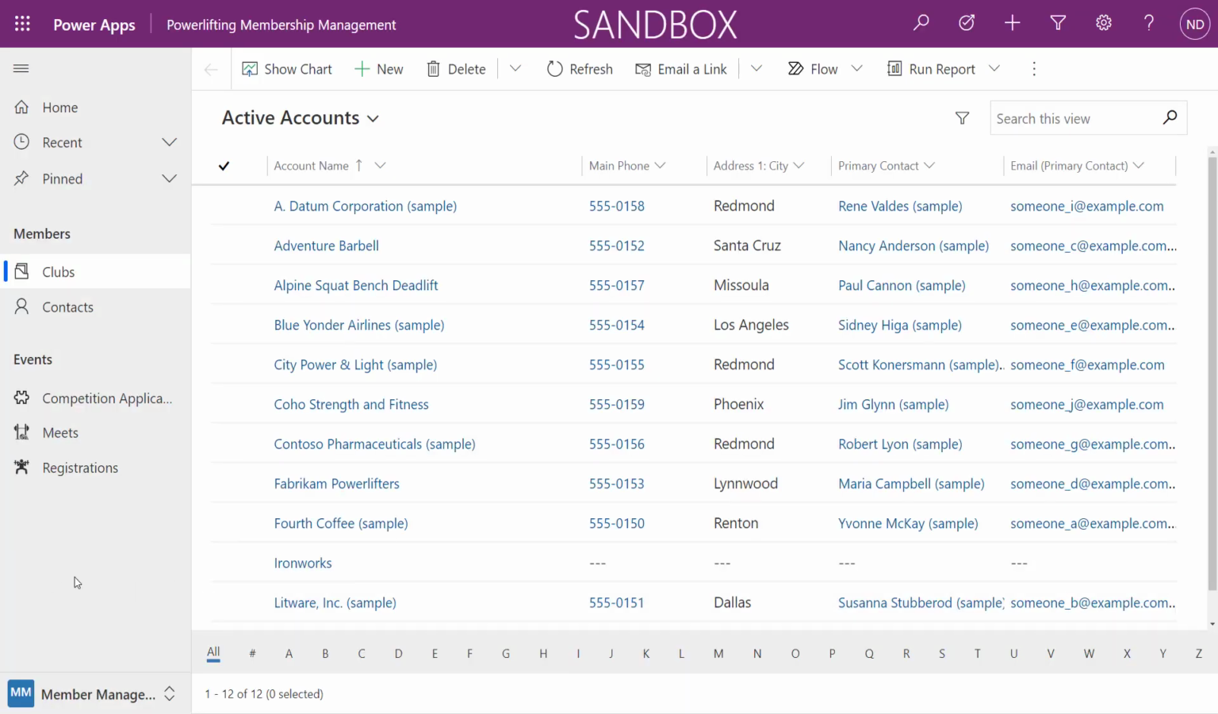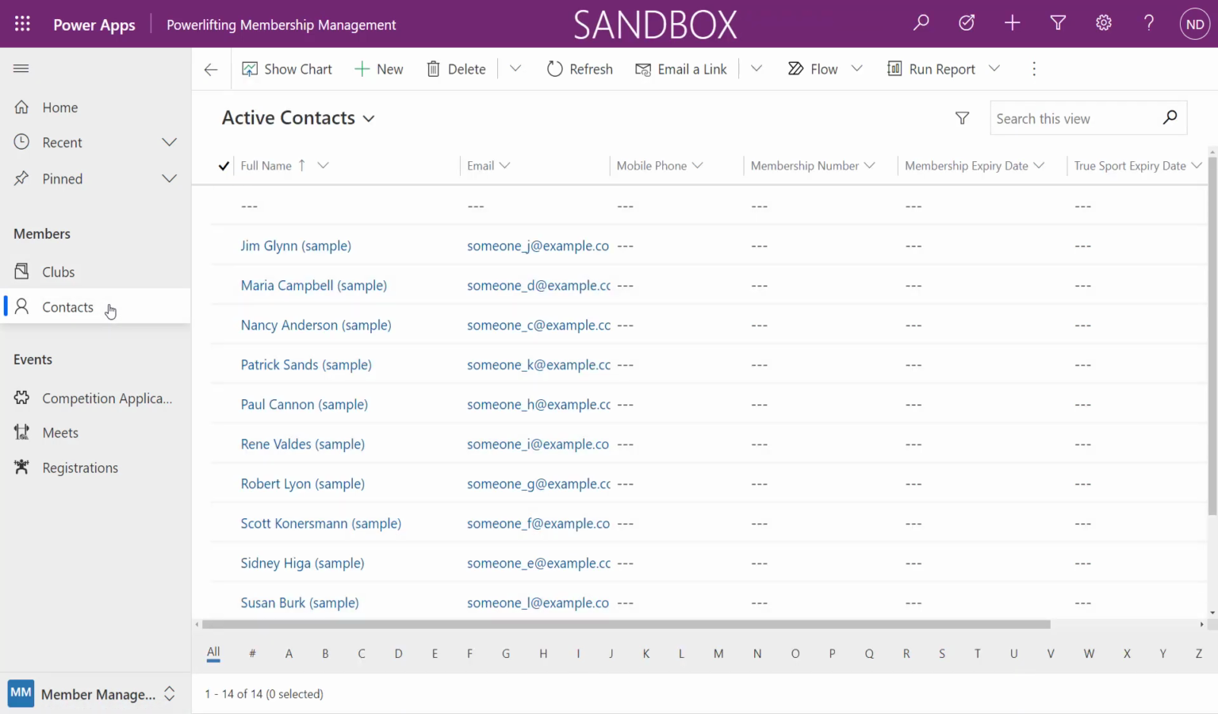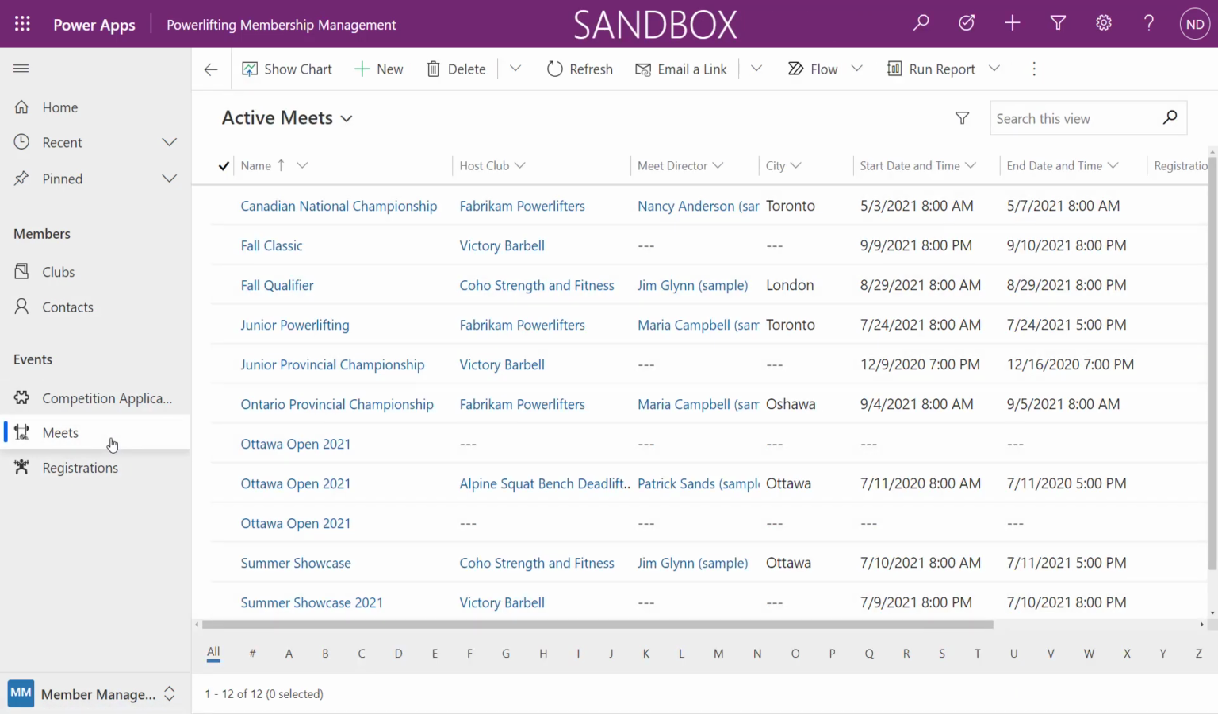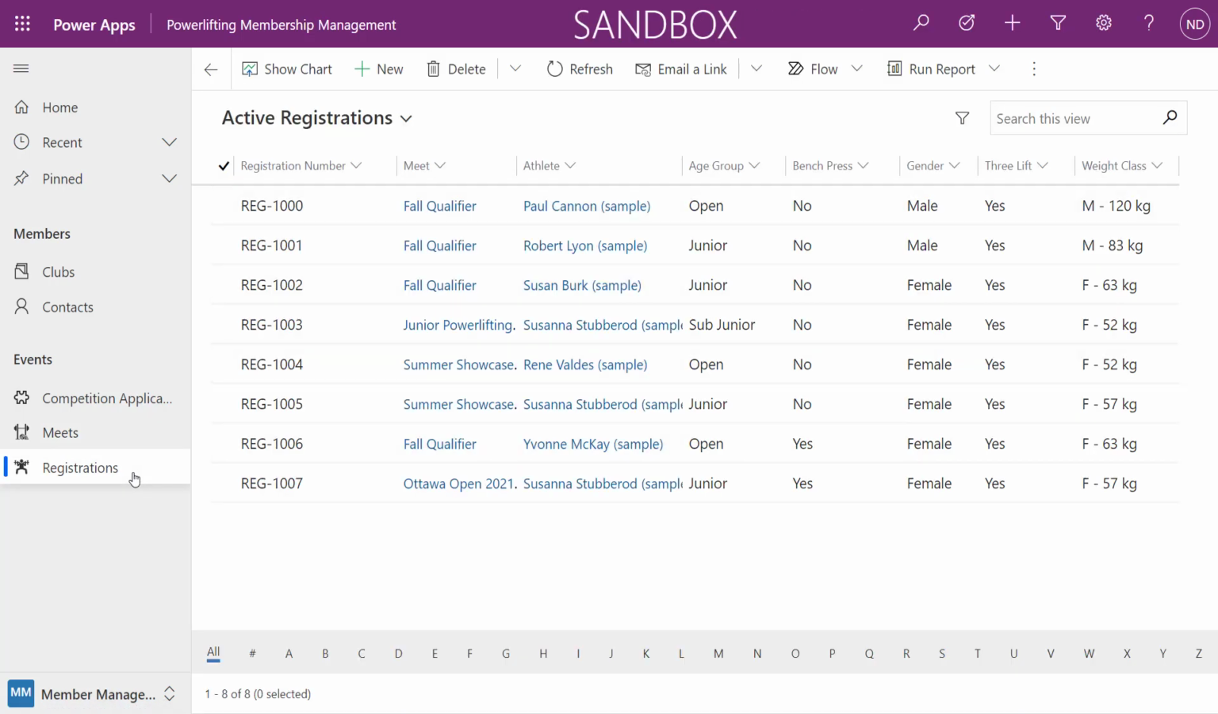So I'm in my powerlifting management app, and I have a couple of things here. I have my membership section, which is my clubs, which are accounts, and I have my contacts. So very simple CRM type functionality, but I also have a listing of meets, which is a custom table that lists a whole bunch of meets that are coming up. Meets are like competitions, and another link here for registration.